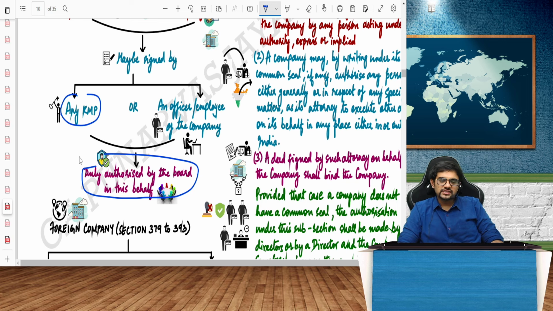So who can sign the document, guys? Any key managerial personnel can sign. Any officer or employee of the company also can sign. Can be asked in MCQ, but they have to be duly authorized by the board.